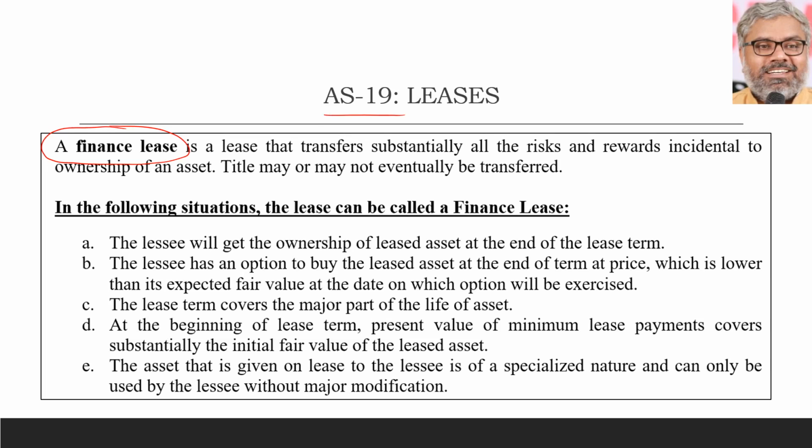AS 19 tells the situations under which a lease can be called as a finance lease. The basic definition of finance lease is that it is a lease which transfers substantially, not fully, but substantially, all the risks and rewards incidental to the ownership of an asset. Title may or may not eventually be transferred. So, legally speaking, the lessor is still the owner of the asset. But the lessor has substantially transferred all the risks and rewards incidental to the ownership of such asset.